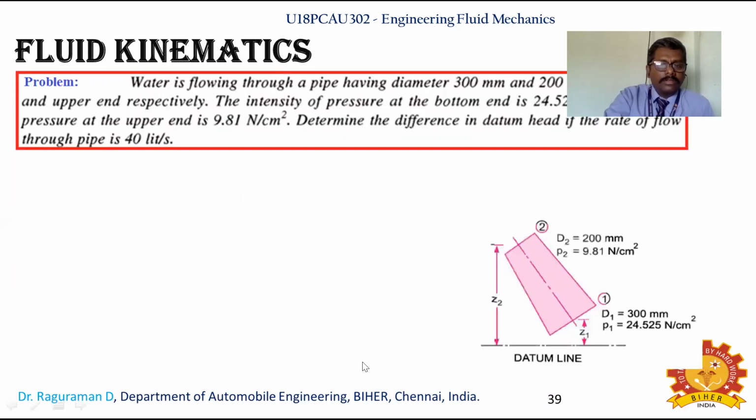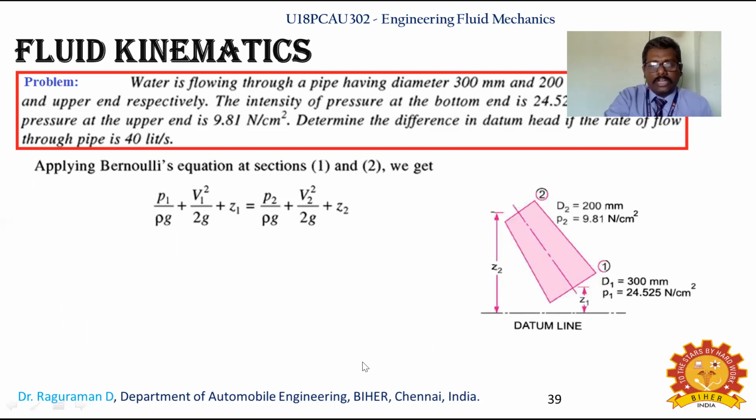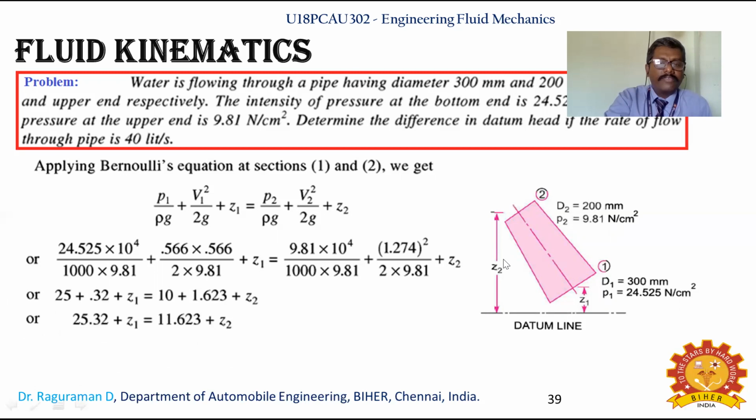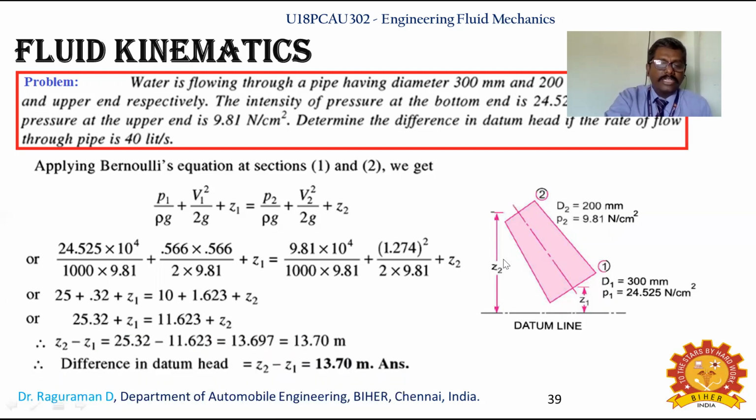Then you go as usual with Bernoulli's equation, and we can identify the difference in the datum head. Your only unknowns are Z1 and Z2. In the question, what is asked is the difference of datum head. So Z1 and Z2, if you take them to this side, become Z1 minus Z2, and the numerical values you can take on the right side, so that you can identify the difference in the datum head. That difference you can identify as 13.70 meter.